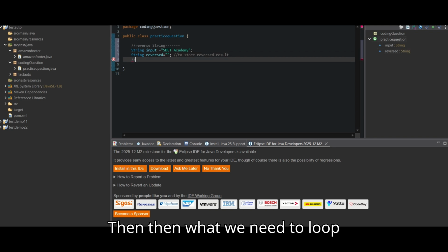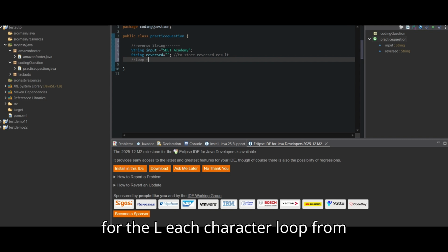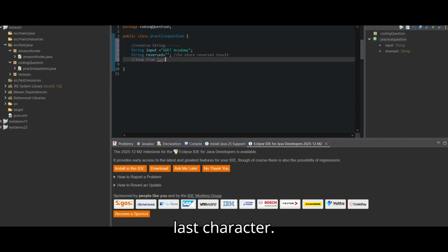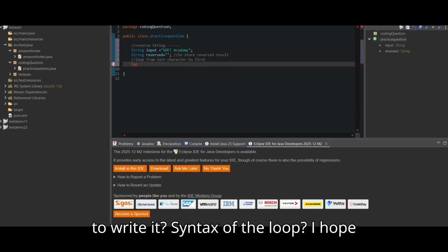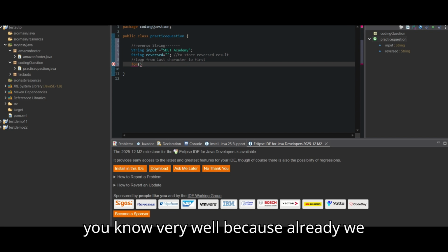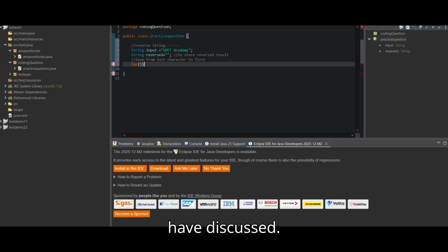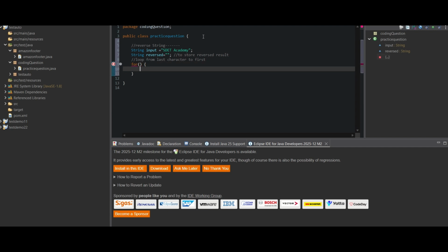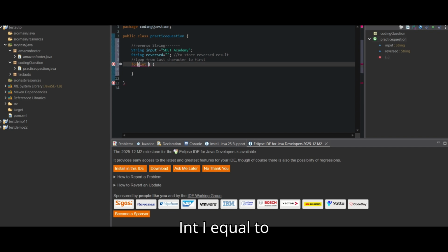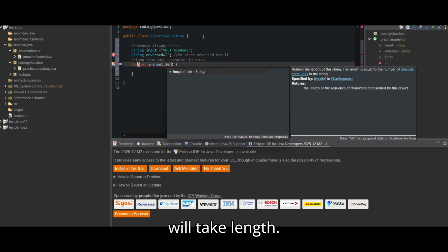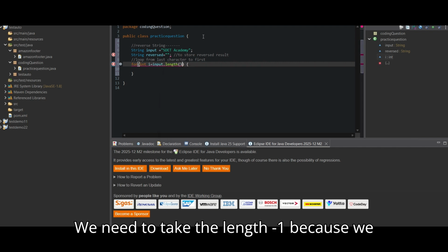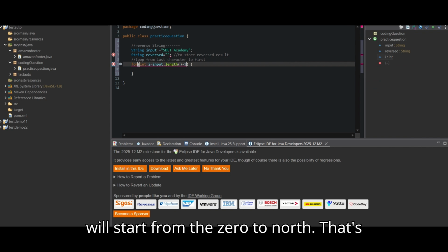Then what will we need? We need to loop through each character, from the last character to the first. I hope you know how to write the syntax of the loop, because we have already discussed it. int i equal to input dot length minus 1, because we start from 0 to n.